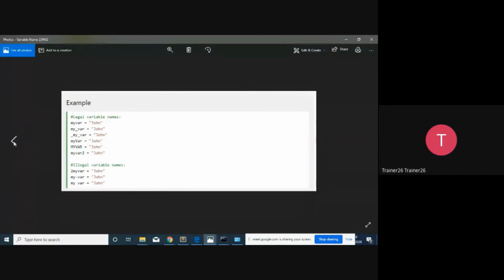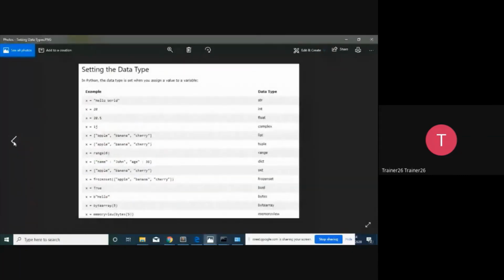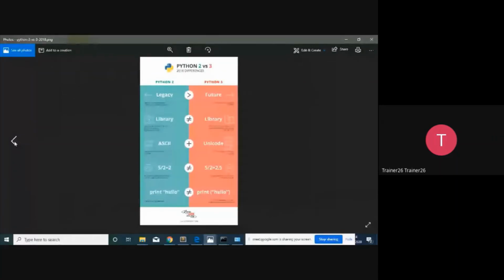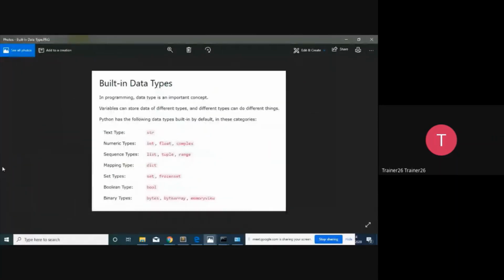Now I'm going to talk about Python data types. These are the built-in data types available in Python. The first one is the text type, that is string, str. Then the numeric types are int, float, and complex. The complex means i, j. Then the sequence types are list, tuple, range, and the mapping type is dictionary. So basically in this program, we are going to cover list, tuples, and dictionary.